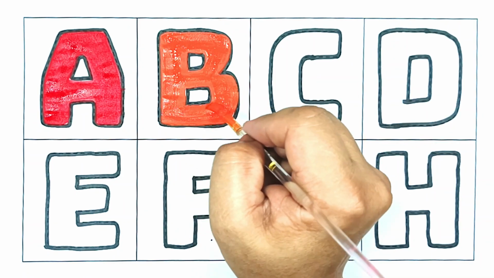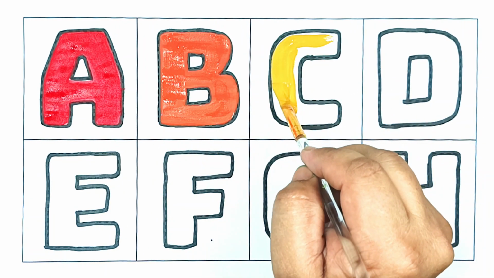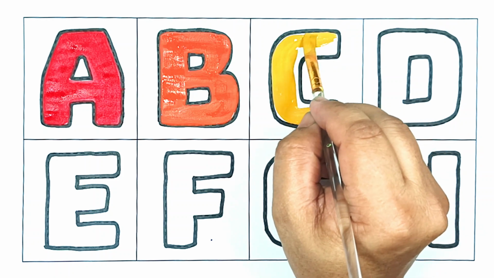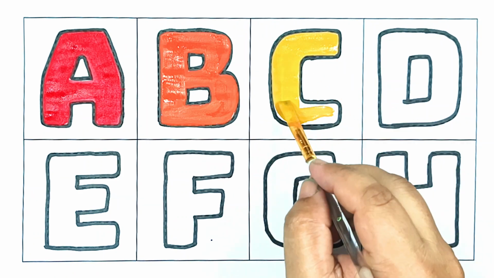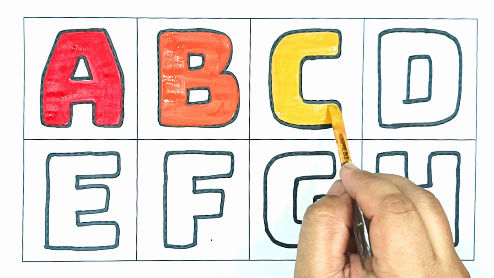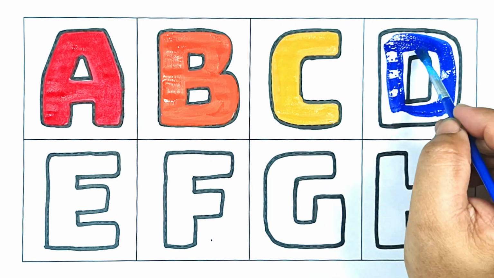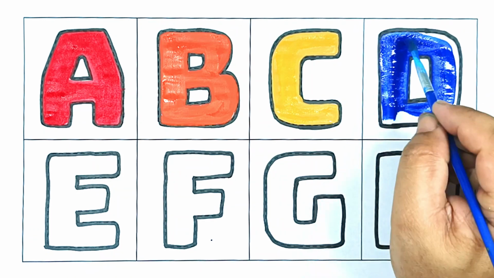B for ball. The wheels on the bus. The wipers on the bus go swish, swish, swish, C for cat. The wipers on the bus go swish, swish, swish, all through the town.